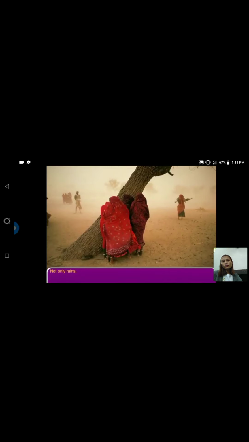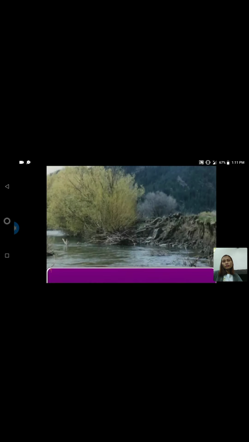Not only rains, strong winds also carry soil from one place to another. Soil erosion by wind generally occurs in the areas having very less plants. The roots of trees act as soil binders. Trees also slow down the speed of wind and flowing water. Cutting down of trees in large number leads to soil erosion.